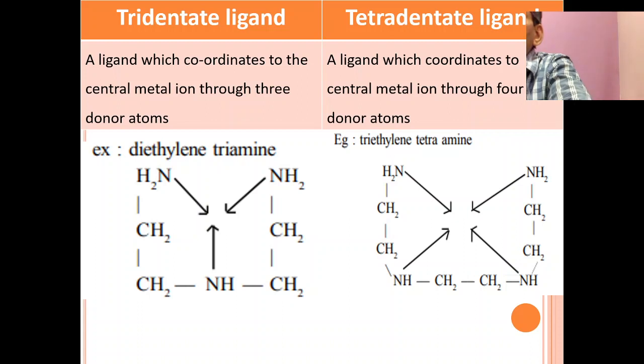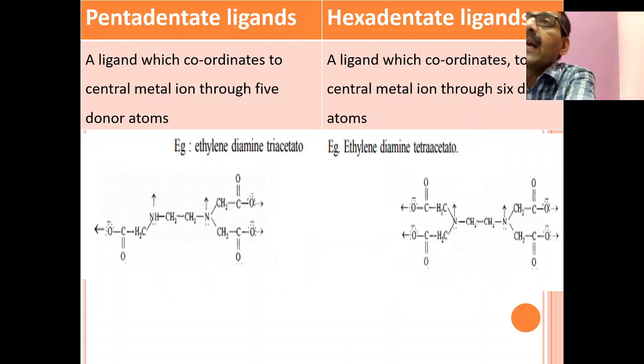Then remove one more, and substitute this nitrogen with NH2. Then it is diethylene triamine. This one is what? It coordinates to the central metal through four donor atoms, so it is triethylene tetramine. Similarly,